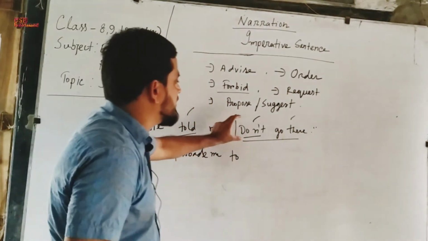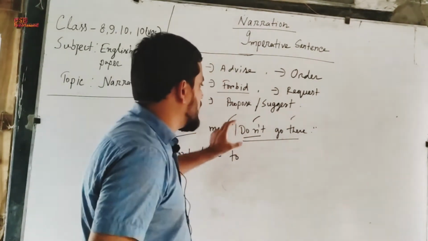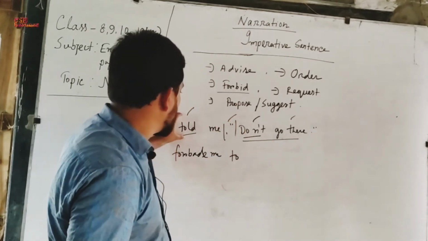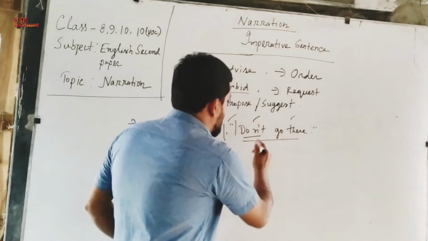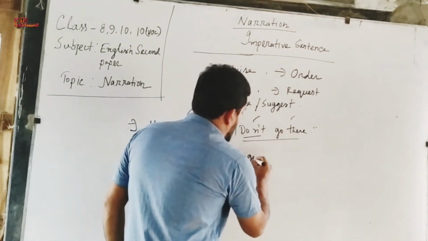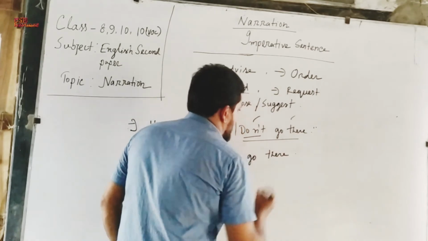If the statement is forbid, and we will use forbade instead of told and said to, then we will not write do not or never. So we will write, after do not and never, go there.